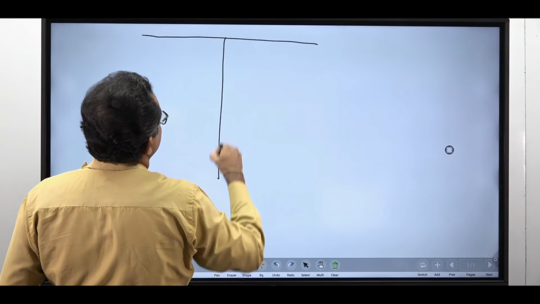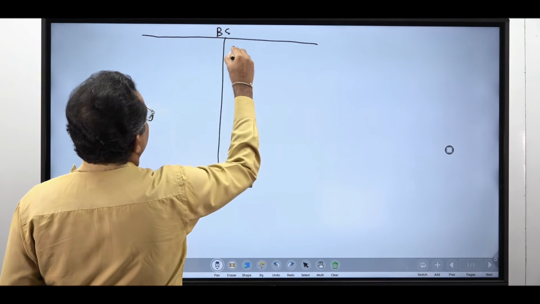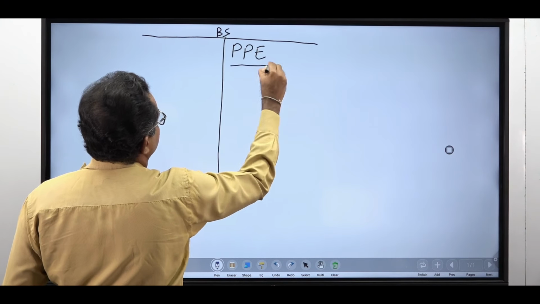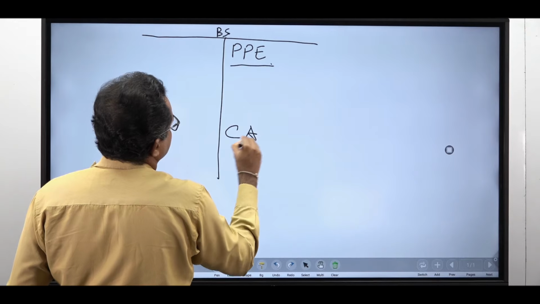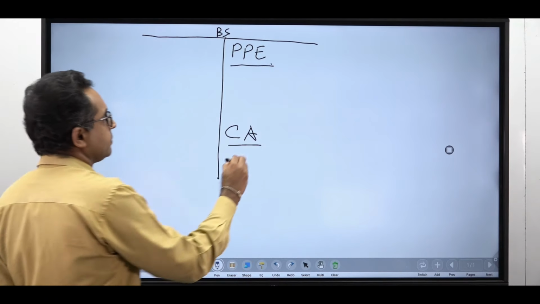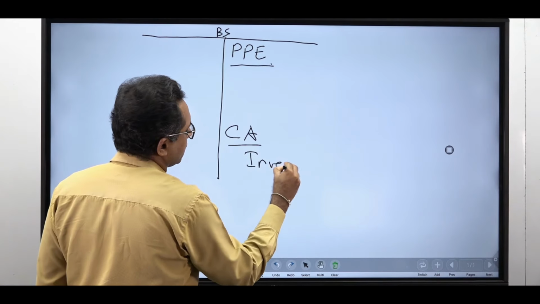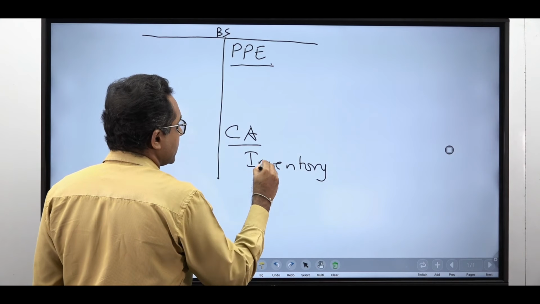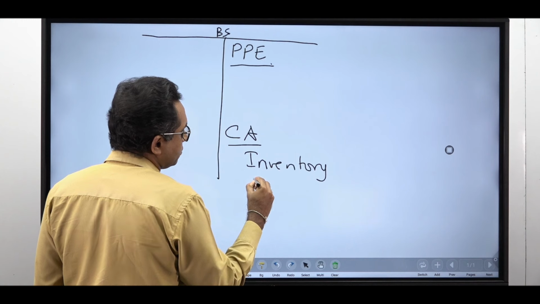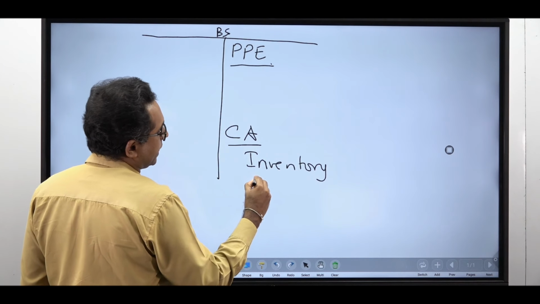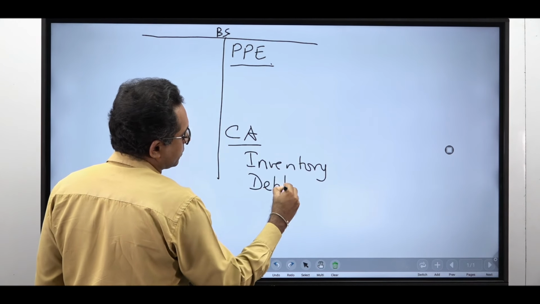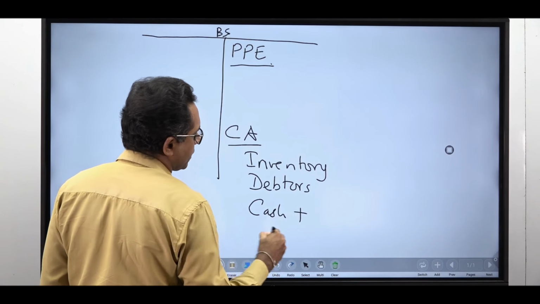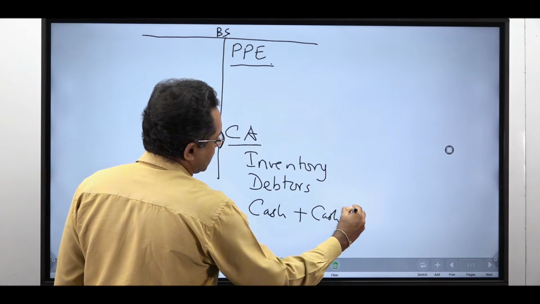If I put your T-type balance sheet, you have your property, plant and equipment, or the fixed assets. You have your current assets, where you get the inventory, then you get the debtors, accounts receivable, and cash and cash equivalent, right?